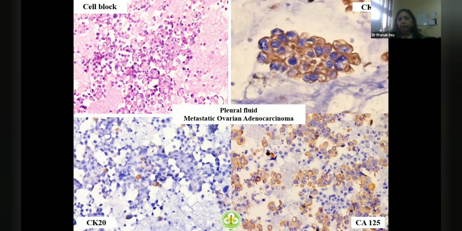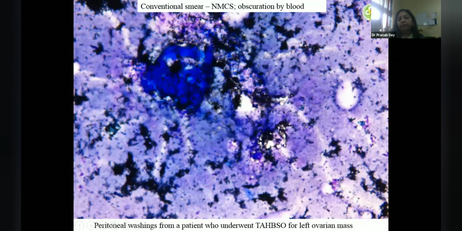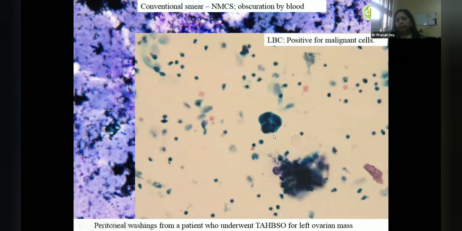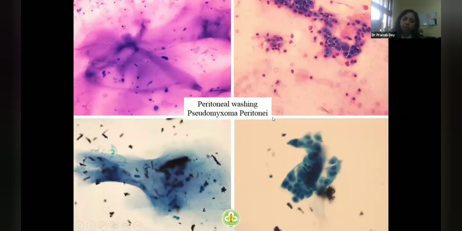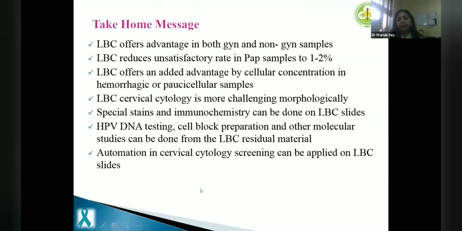We've seen around 10 to 15% of cases where the conventional smear didn't show any cells, but in LBC you could see these papillary clusters. So LBC actually concentrates your samples and helps in removing the blood. Similarly, pseudomyxoma peritonei, these are conventional smears and these are LBC smears. So mucus is also represented in LBC smears. So this is my last slide.